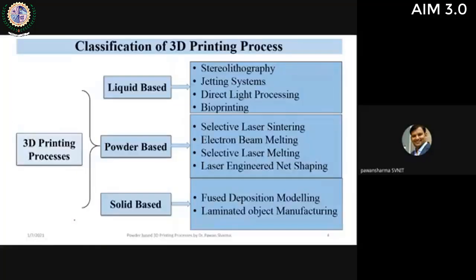Classification of 3D printing techniques, as I've told you, is based on the material which we use. If we are using a liquid based material, then stereolithography is the first of its kind, the first RP technique which was developed. Then jetting technique, direct light processing, bioprinting. Then there are powder based techniques like SLS, electron beam melting, selective laser melting. In today's lecture, I will be discussing these techniques. Then we have solid based techniques, where the material is in the form of solid wires or sheets. Like fused deposition modeling, where we use wire or spools, and laminated object manufacturing, where we use sheets. So these are the classifications.